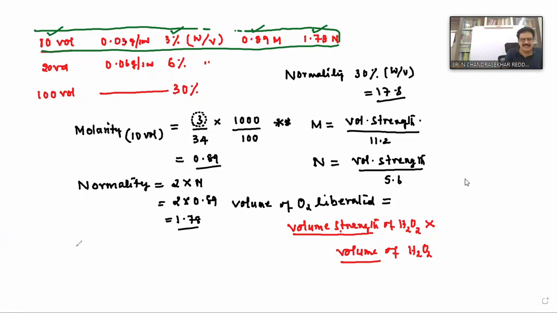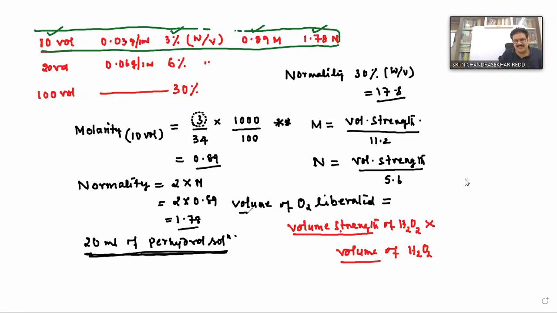Suppose 20 ml of parahydrol solution is given. What is the volume of oxygen liberated? If 20 ml parahydrol solution is decomposed, how many ml of oxygen is liberated? 600. How?